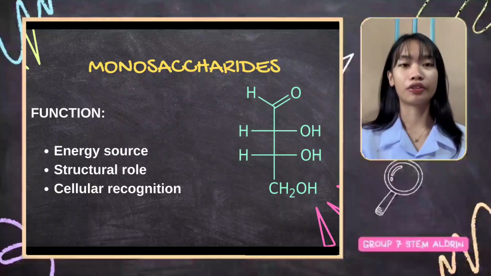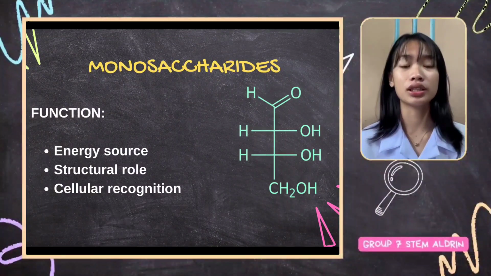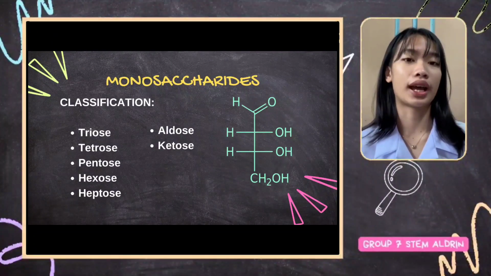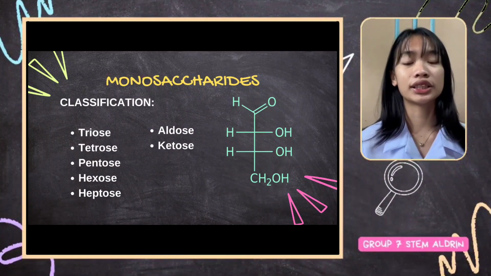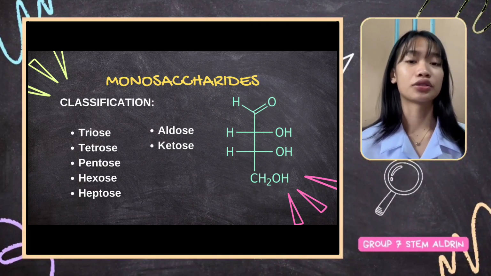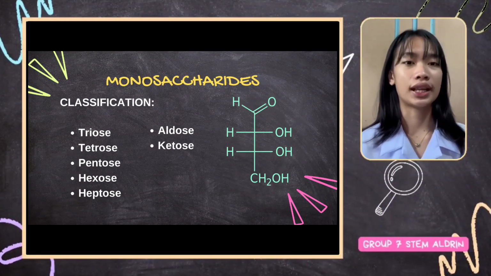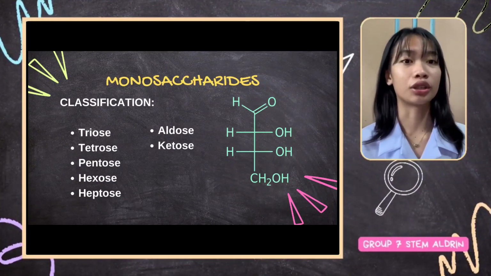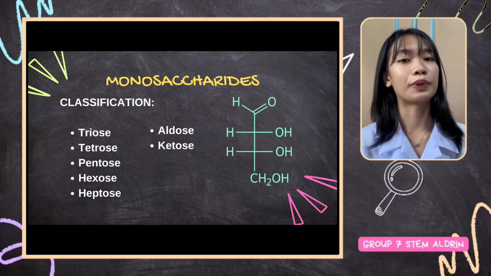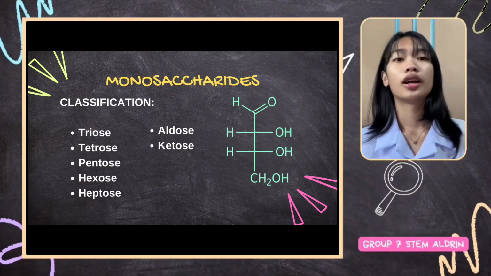Based on the number of carbon atoms, monosaccharides are commonly classified as trioses, which contain 3 carbon atoms, tetroses, which contain 4, pentoses, which contain 5, hexoses, which contain 6, and heptoses, which contain 7. Monosaccharides can also be categorized as aldoses or ketoses, depending on the presence of an aldehyde or ketone functional group.